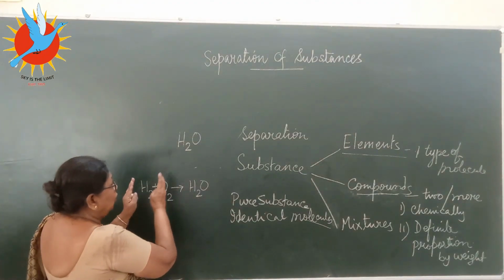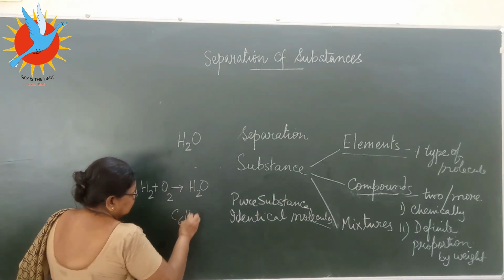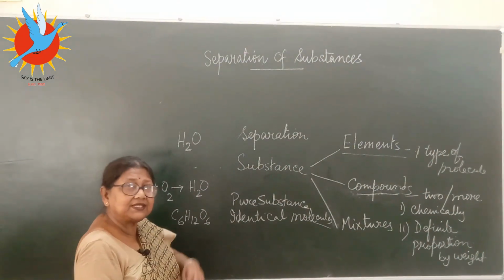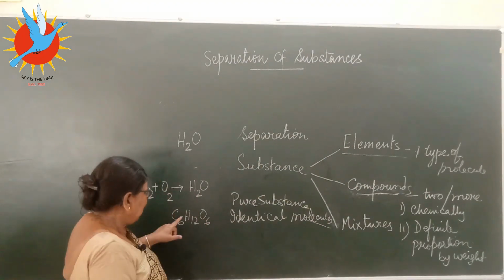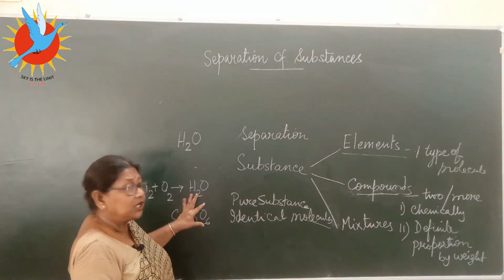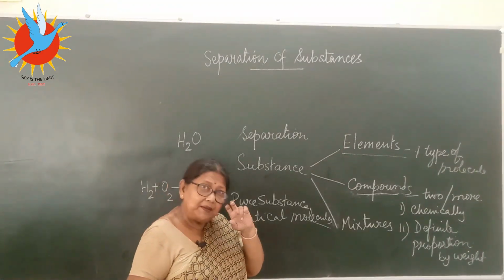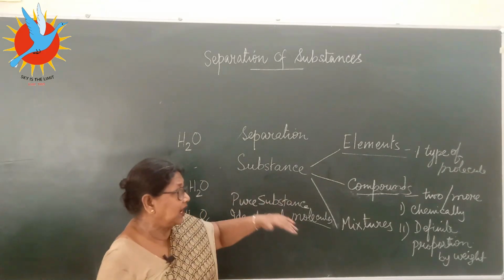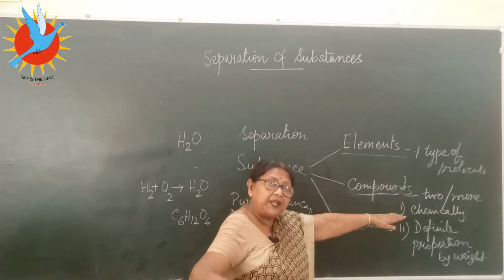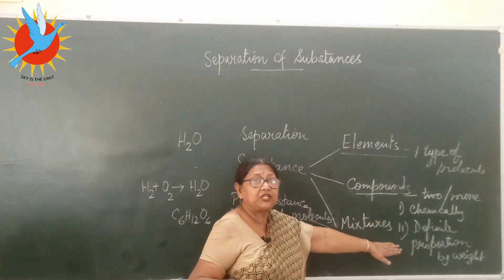So when two or more elements combine, I'll give you one example, C6H12O6. You have done it in photosynthesis. They are all interrelated. How many elements are there? Carbon, hydrogen, oxygen, more than two. So either two or more than two pure substances, elements, combining together. How are they combining? Chemically. Chemical combination means the composition will completely change, and by definite proportion of weight.